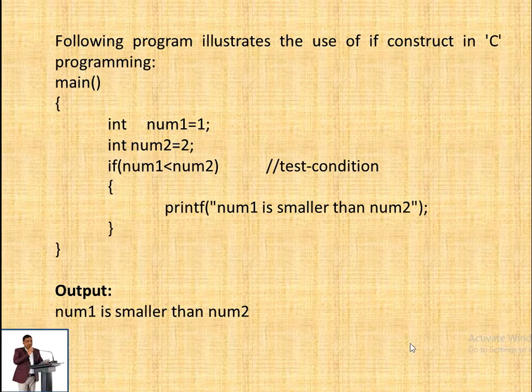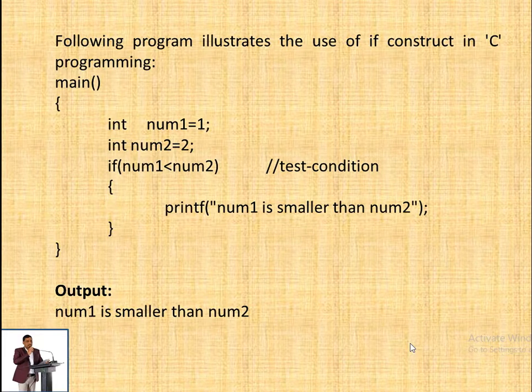When we see the illustration program in C, look at the body of the program. We have initialized a variable num1 equal to 1, and another variable num2 equal to 2. So the value of num1 is 1 and the value of num2 is 2.